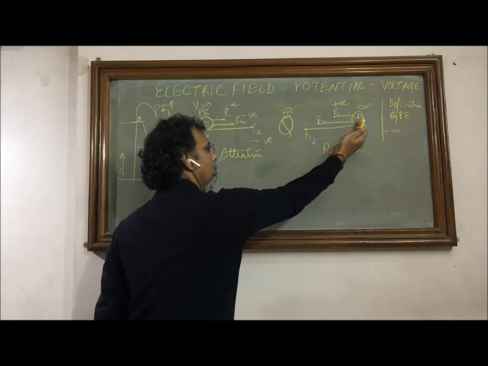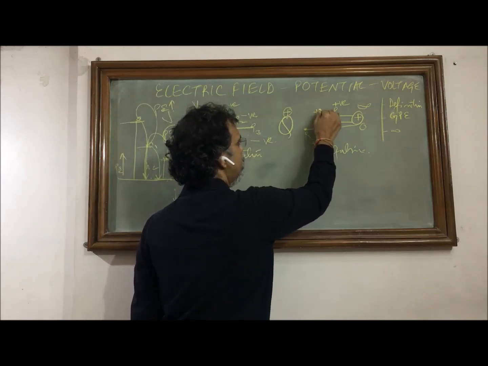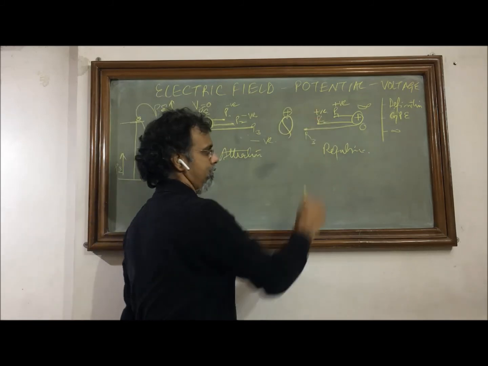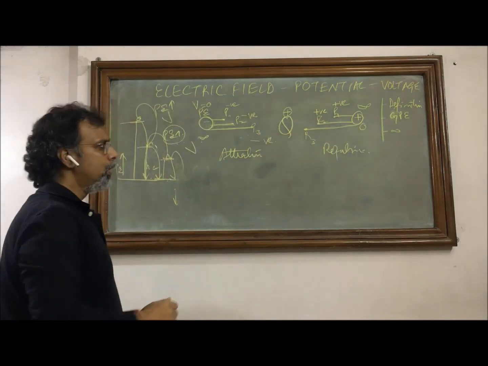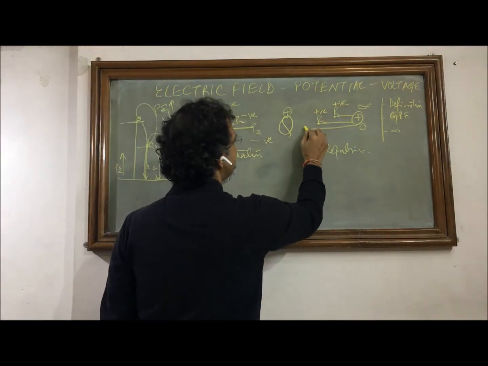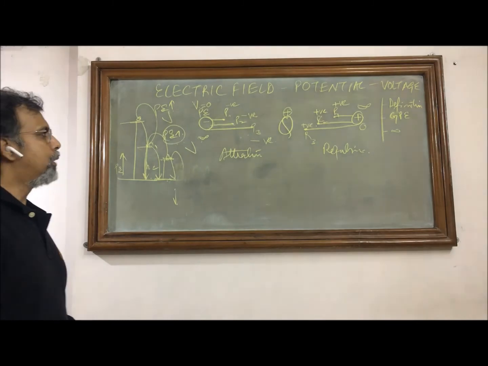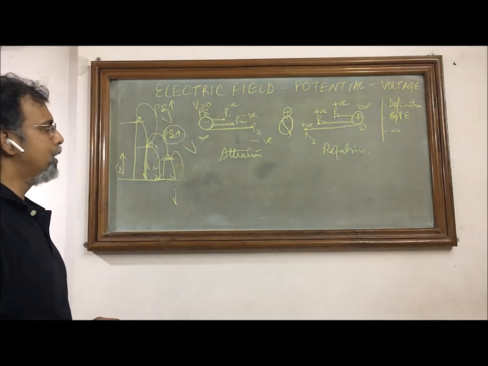If we make it closer, we will have to spend more energy, we have to do harder work, and it will become more positive. And if we put it even closer, we are going to have the highest positive value of the electric potential.